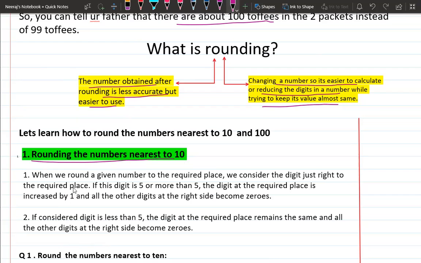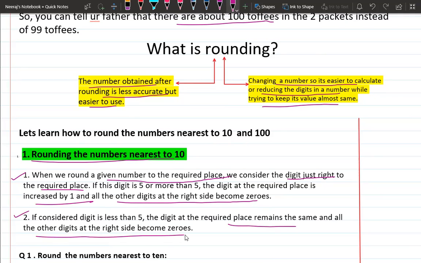That is, when we round a given number to the required place, like you are rounding the number nearest to 10, we consider the digit just right to the required place. So let's take an example so that it would be easier for you to understand what the steps are saying. The first step is, if this digit is 5 or more than 5, the digit at the required place is increased by 1 and all the other digits at the right side become zeros. And the second step is saying that if the digit is less than 5, the digit at the required place remains the same, and all other digits at the right side become 0.